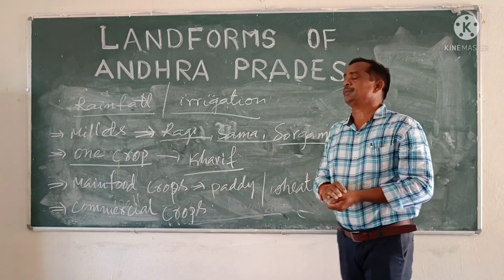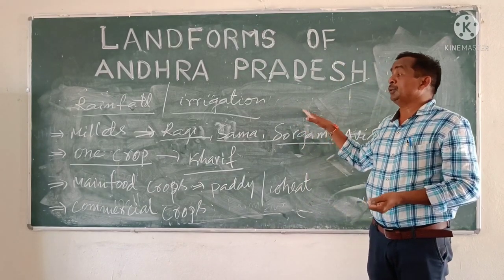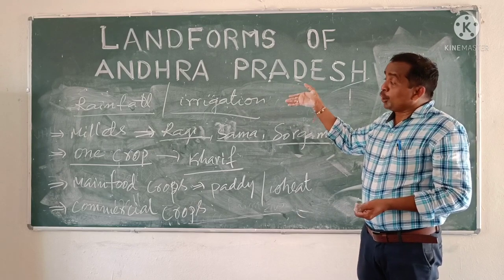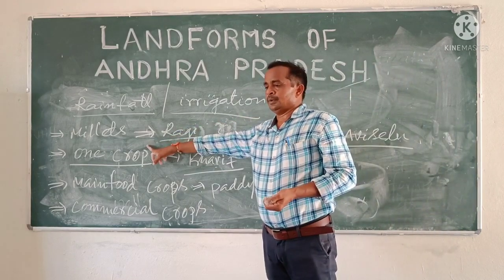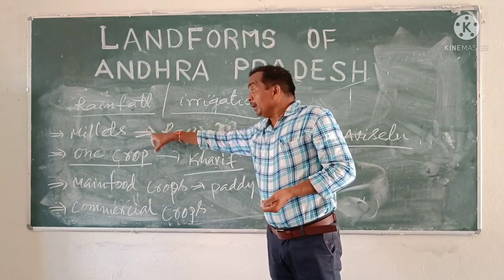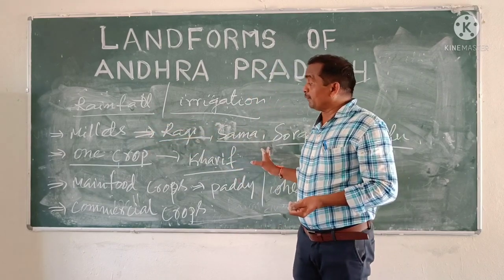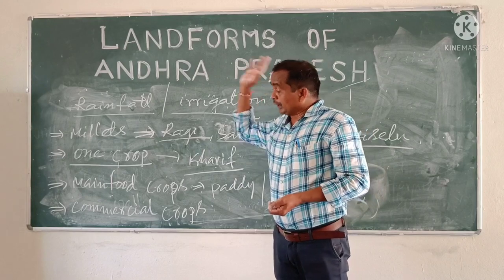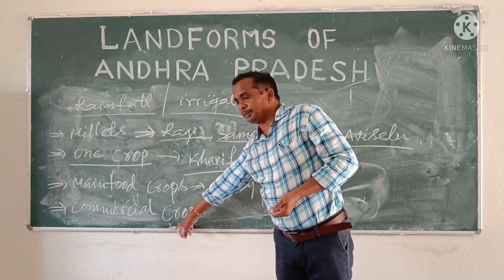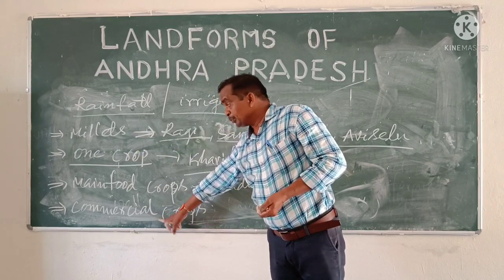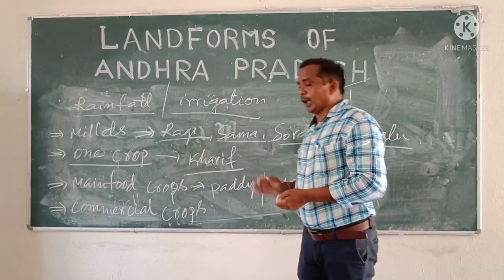Dear children, regarding the Deccan Plateau, most of the area is shown with millets. In these millet planting areas, recently the farmers are cultivating commercial crops. That means millet crops are replaced by commercial crops.